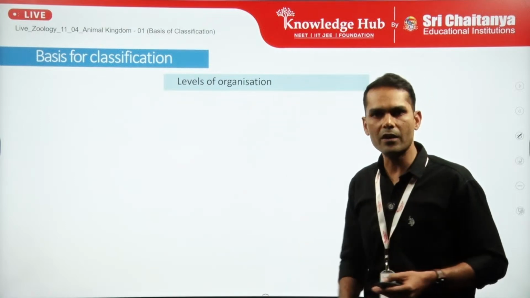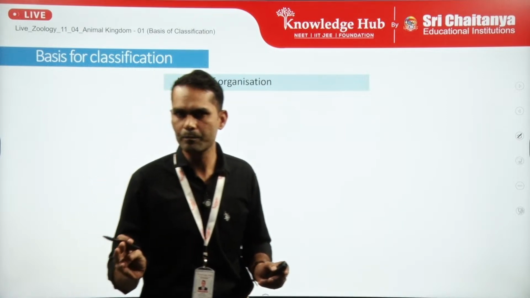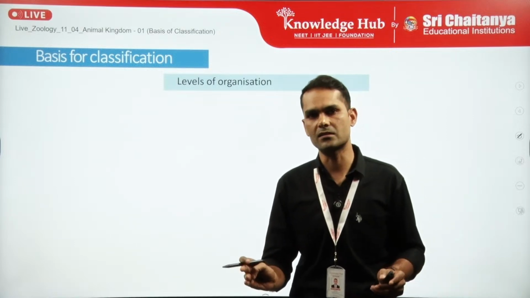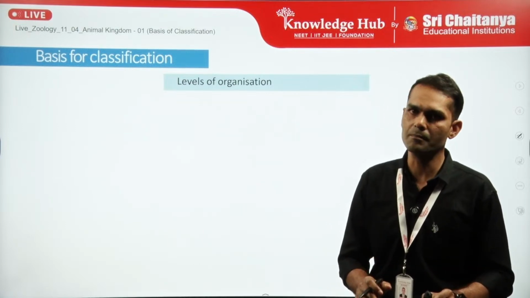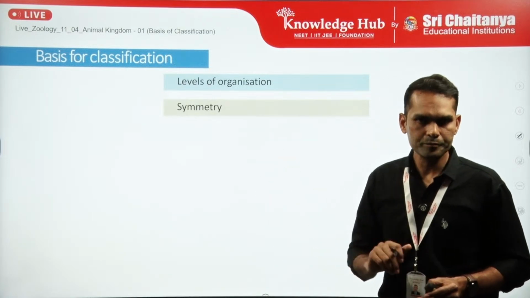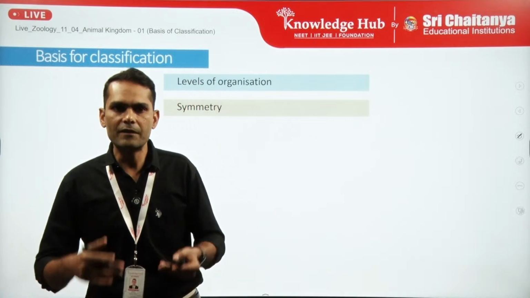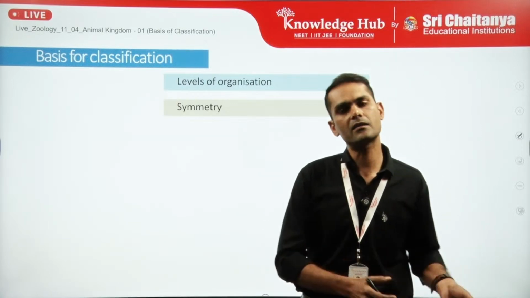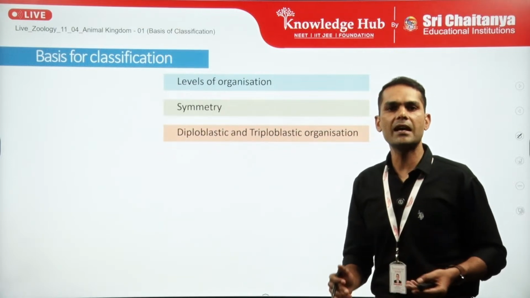The first is the level of organization, starting with the very first basic cellular level, afterwards tissue level, organ level, and finally the organ system level of organization. The most complex is the organ system, and the most basic and the simplest is the cellular level of organization. Followed by symmetry. Either the organism is asymmetrical in nature or it is symmetrical. If it is having some kind of symmetry, then we further classify whether it is having bilateral symmetry or it is having radial symmetry. The third is the germ layer organization.